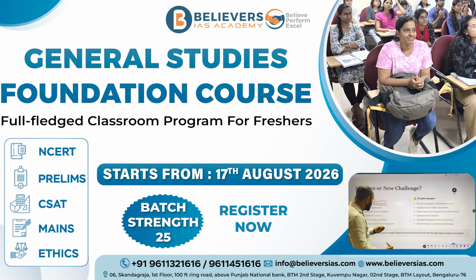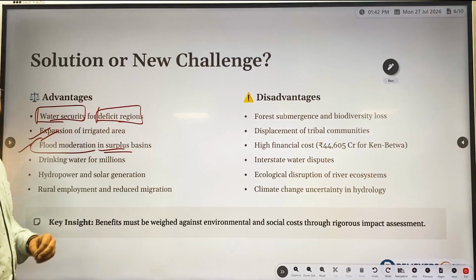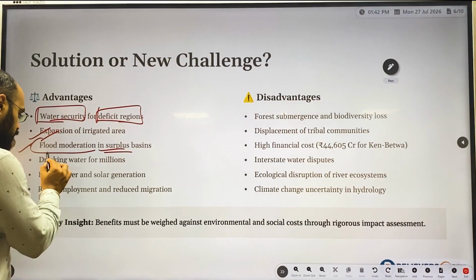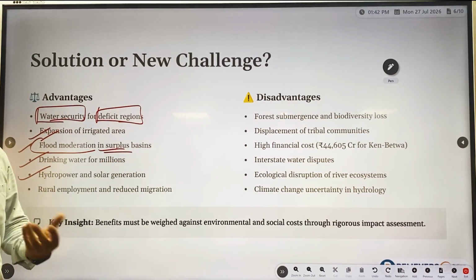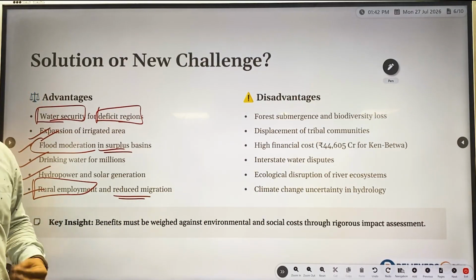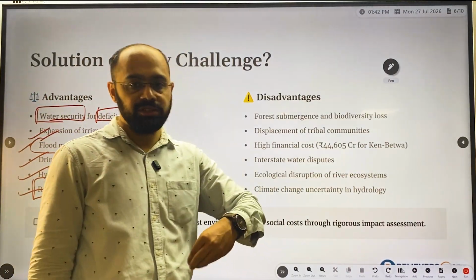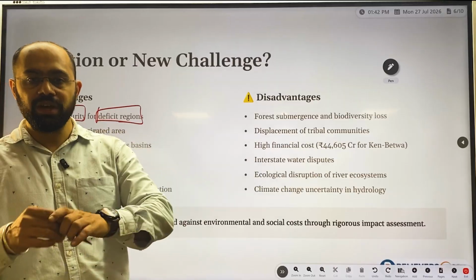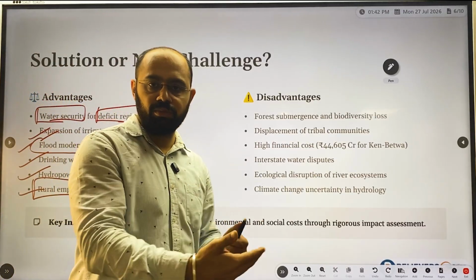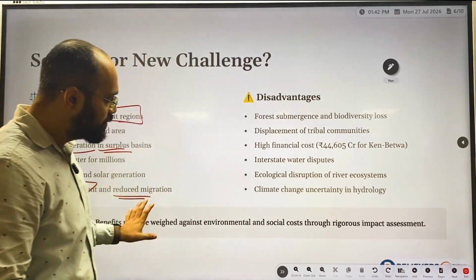We can also bring those crops which are resistant to climate. So these kinds of things can be done, along with flood moderation into surplus basin, drinking water, hydropower, and electricity. It will also generate rural employment and reduce migration. Since in drought areas, especially in the UP and Bihar regions, laborers used to migrate to North India and even to South India, this can also be avoided.